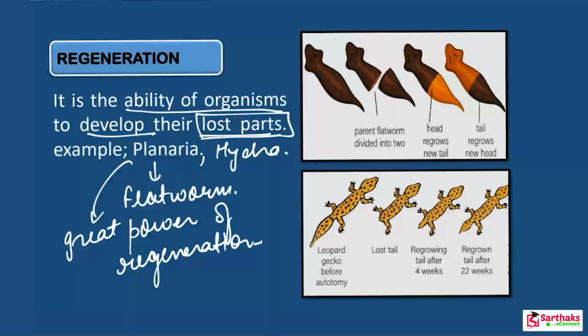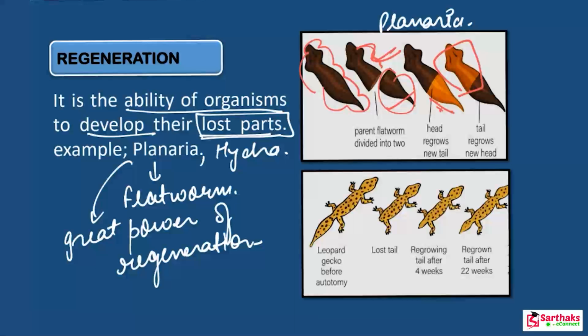Okay. Got it. So look at this diagram of the planaria. If the body of planaria somehow gets cut into a number of pieces, maybe accidentally, then each piece can regenerate. Look at this, each piece can regenerate. This tail part regenerates, and here the abdomen part and the thorax part regenerate into a complete planaria by growing all the missing parts.